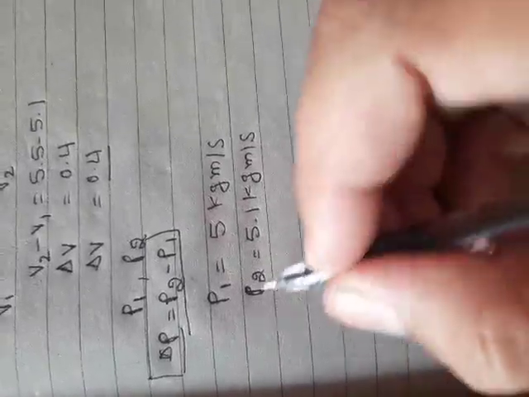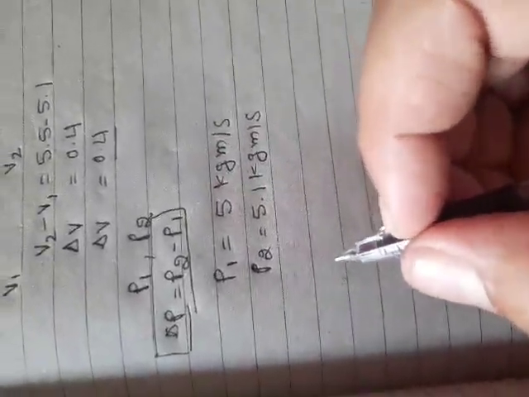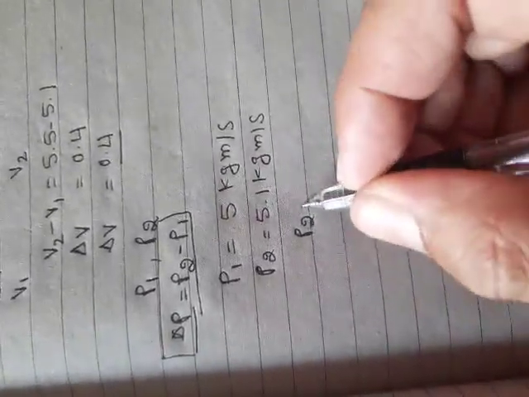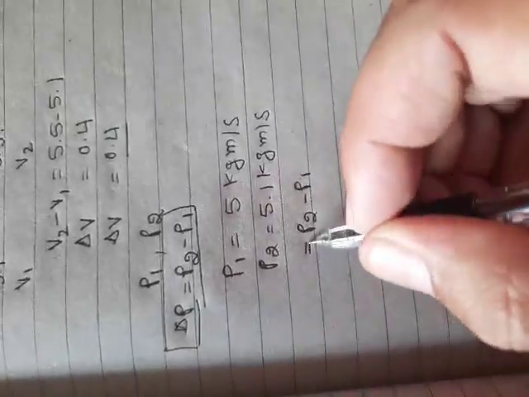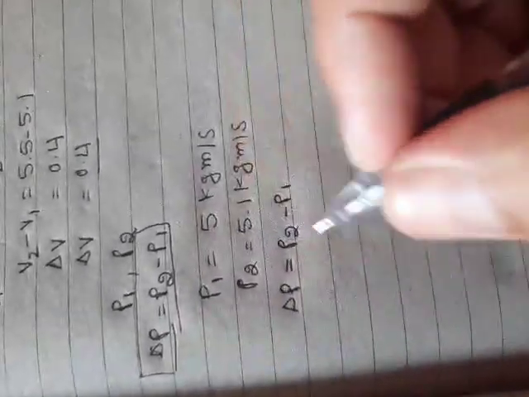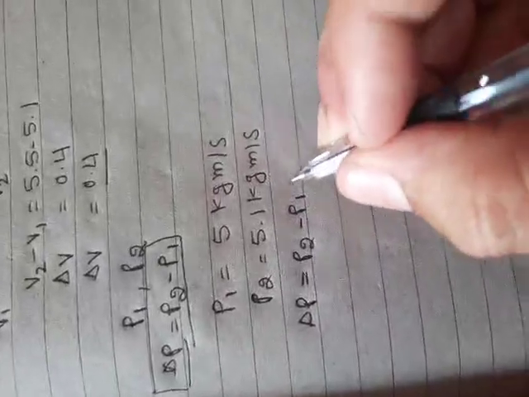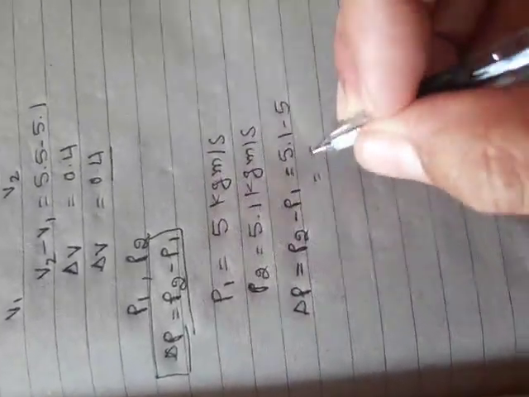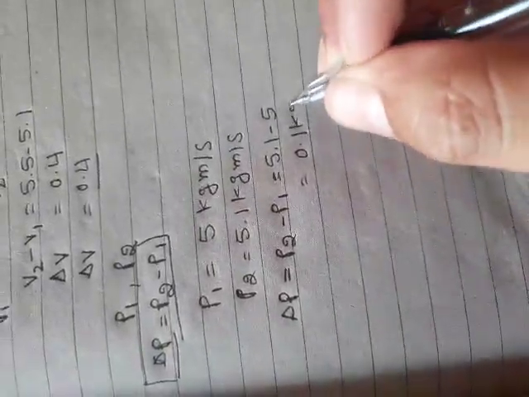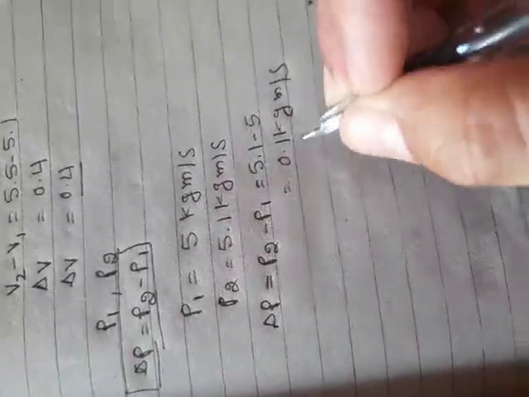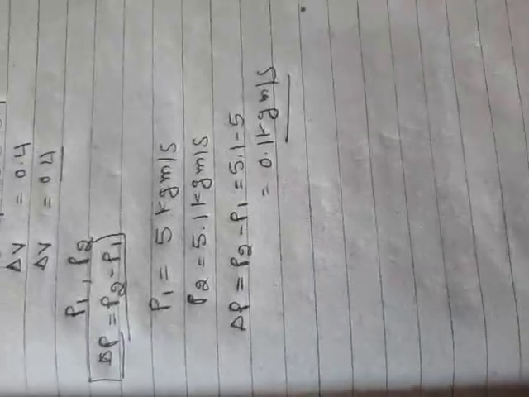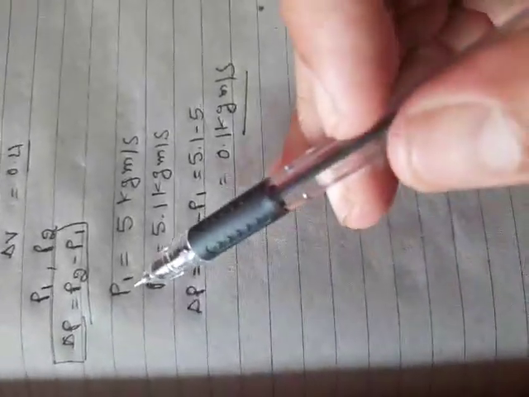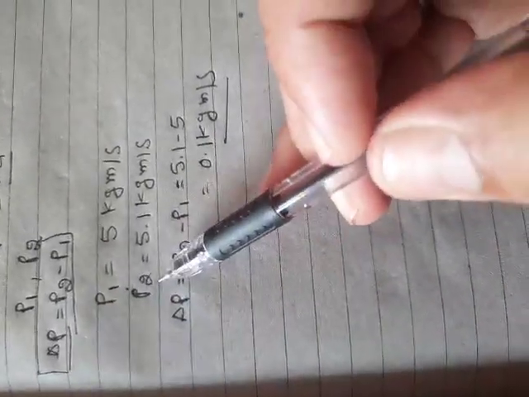Okay. So how will you find the change? What will you do? Final momentum minus initial momentum. We will get delta P, and delta P is equal to 5.1 minus 5. So we get 0.1 kilogram meter per second. That much change we observe from momentum P1 to P2.